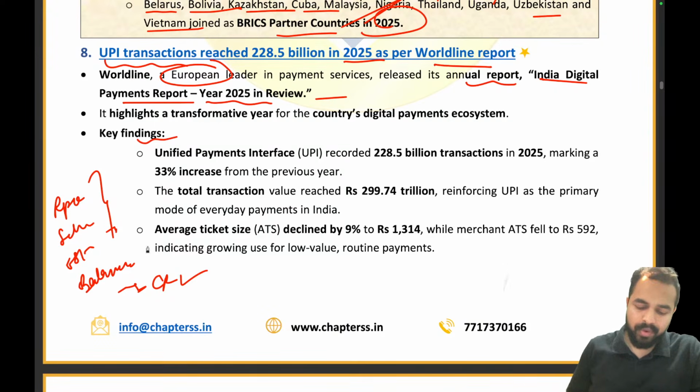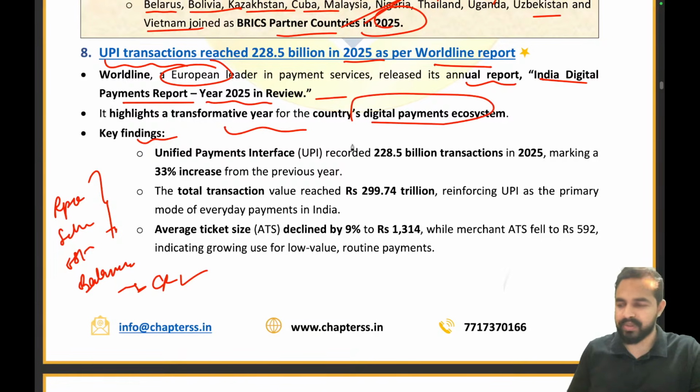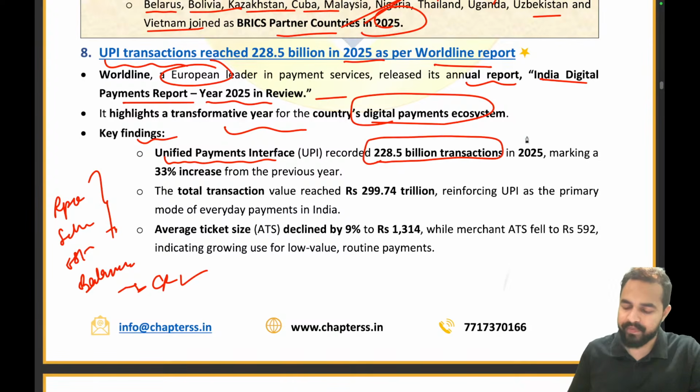When it comes to this report, it highlights a transformative year for the country's digital payment ecosystem. The first key finding of this article is that UPI, the Unified Payments Interface, has recorded 228.5 billion transactions in 2025. Please remember this number, this is very important.